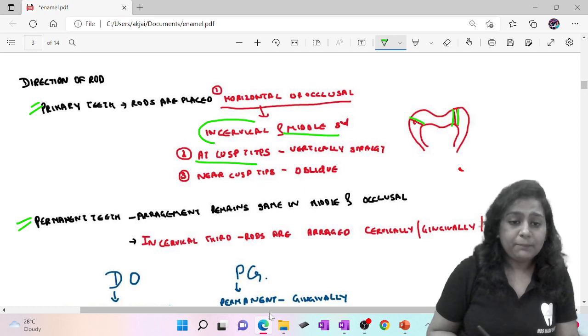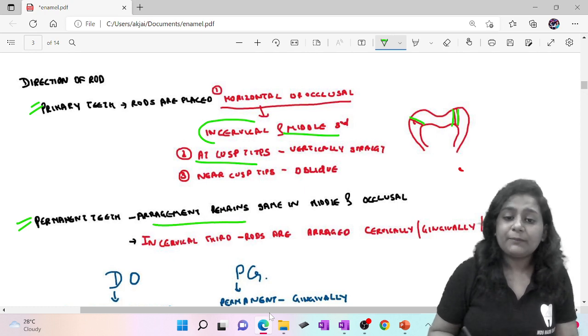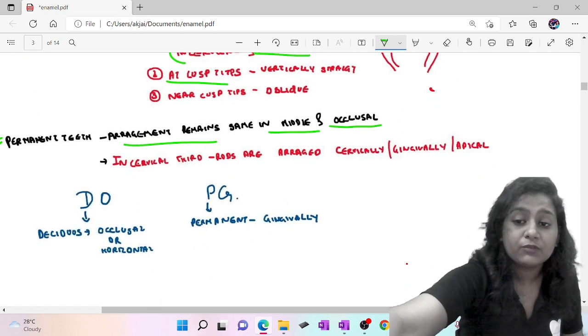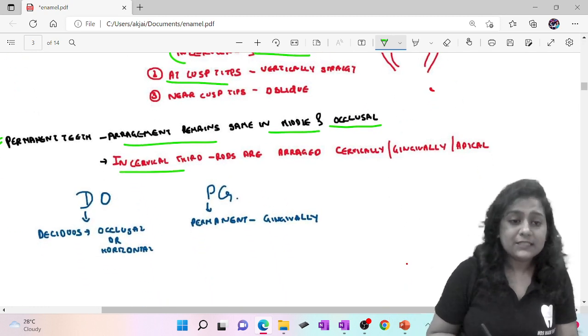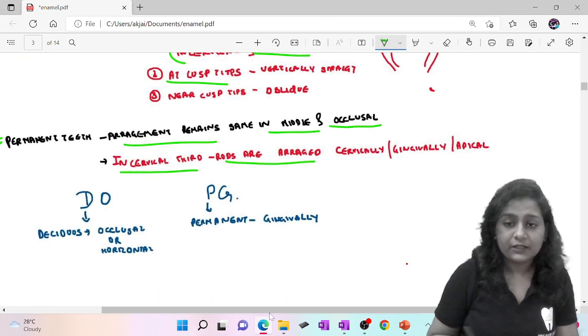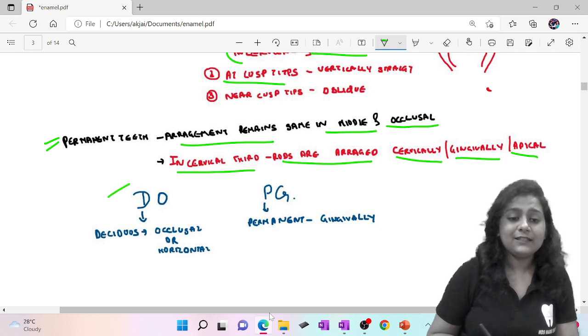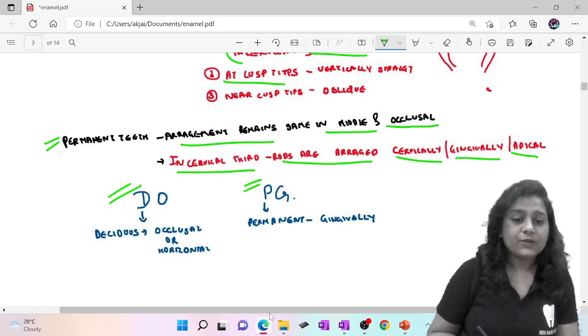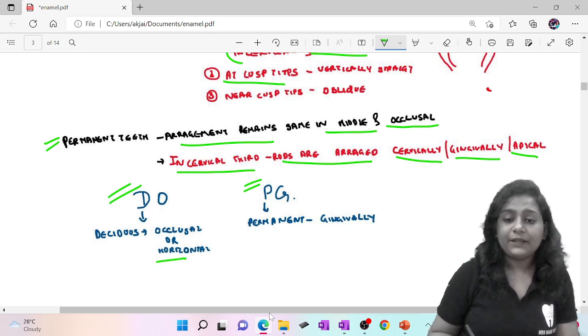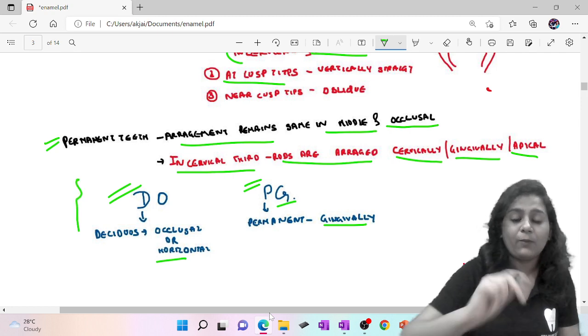Okay, so in permanent teeth the arrangement remains the same in the middle and occlusal. So your question will come, what about the cervical? In the cervical third the rods are arranged cervically, gingivally, or you can say apically. So we'll remember this with a mnemonic, that is do PG. In deciduous your rods are placed occlusal or horizontal, and in permanent your rods are placed gingival, when we are talking about the cervical third area.